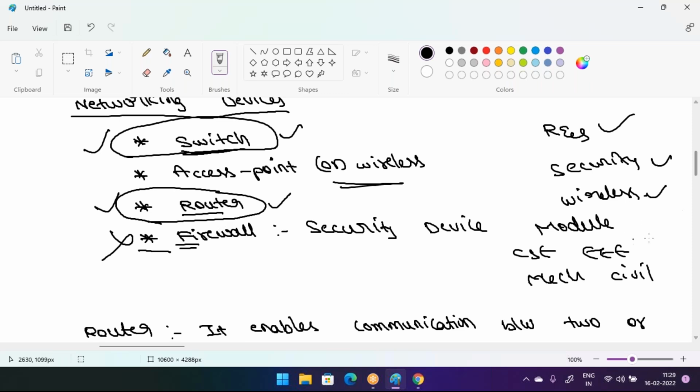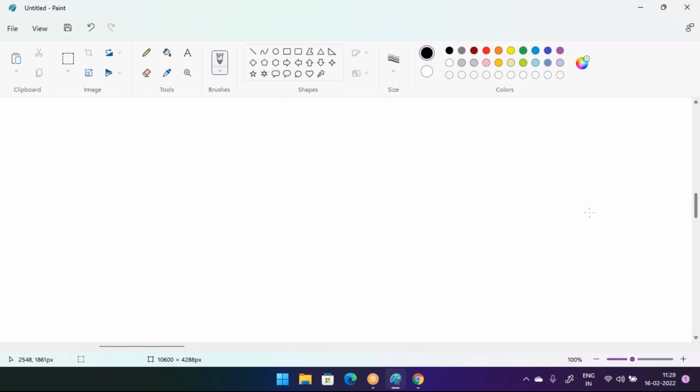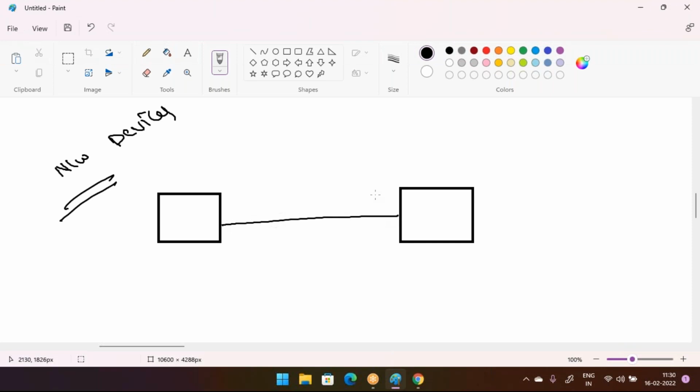Maybe if you have only two computers, computer one and computer two, in that case you don't require any networking devices. You can set up a network between the two devices only.